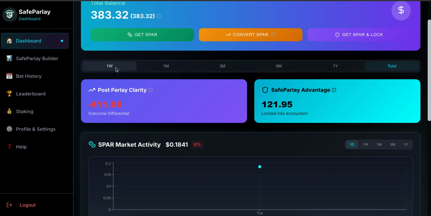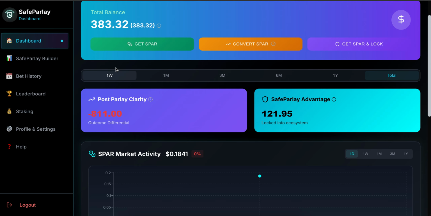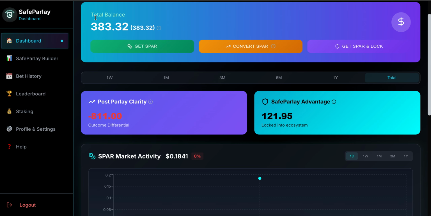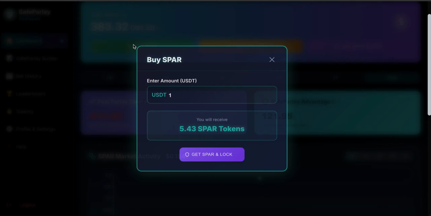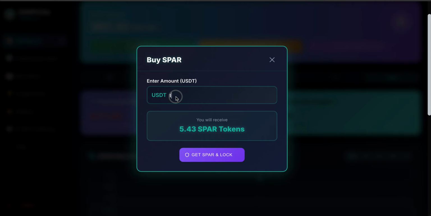So let's start with the dashboard. Some of these things are pretty self-explanatory, but I'll still go through them. The total balance here shows how much money you actually have in your SPAR account. To actually purchase SPAR when we launch, you would simply hit Get SPAR. Right now, we have not set what one US dollar or USDT equates to in SPAR tokens, but once we do, that will be communicated at launch once we've completed all of our pre-sales.